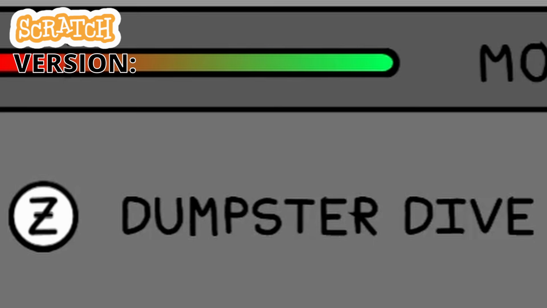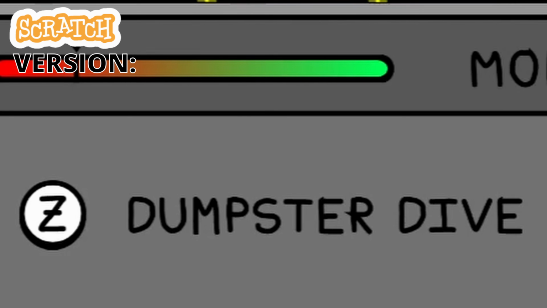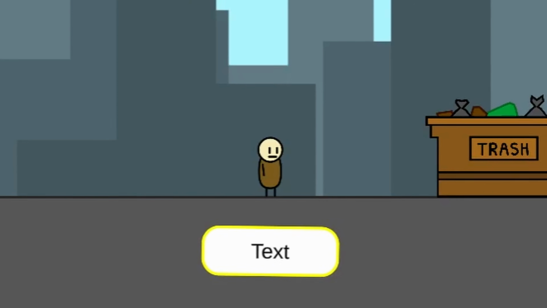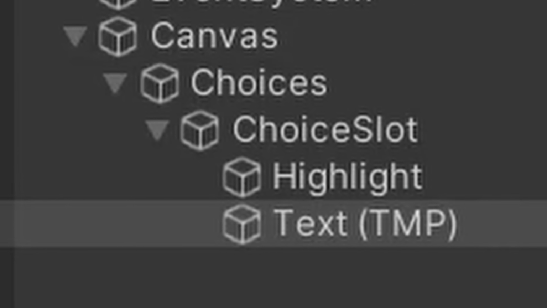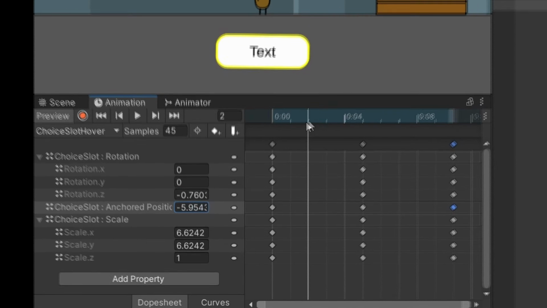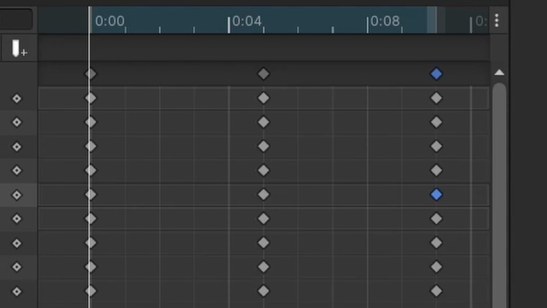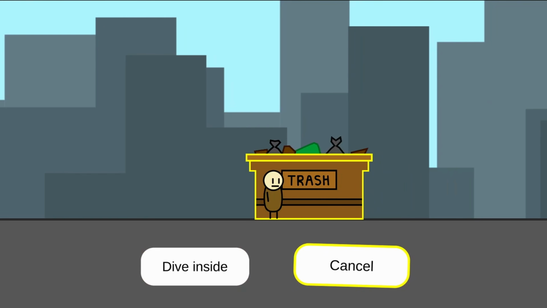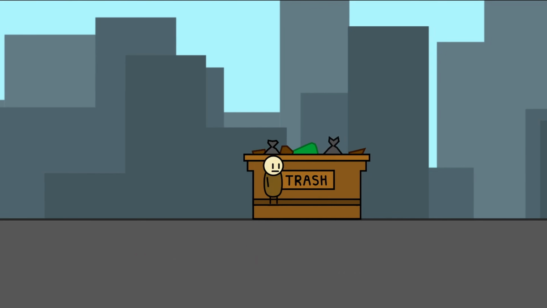Next up, I wanted to show some options on the screen once the player interacts with the dumpster, but I wanted to make them cooler in this version, so I made some buttons and added in some super advanced animations. Just look at the complexity in these 3 frames of animation. And now I had some buttons that appeared when the player interacts with the dumpster.